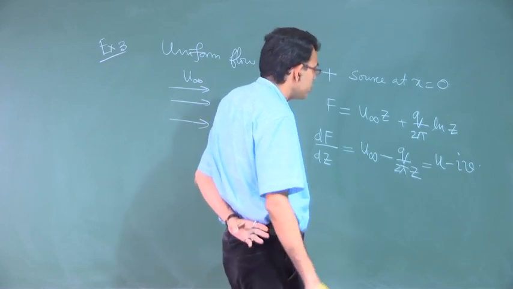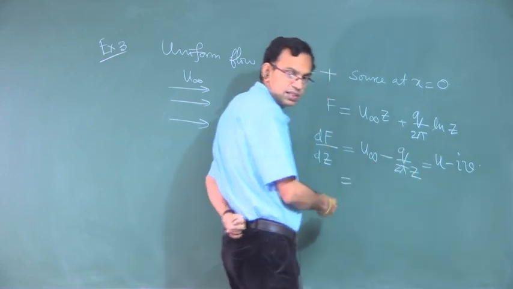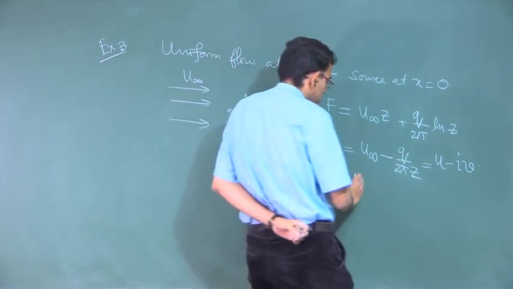You can express it also in terms of r theta coordinates. Sometimes, because there is a source, it is easier to express it in terms of r theta coordinates.